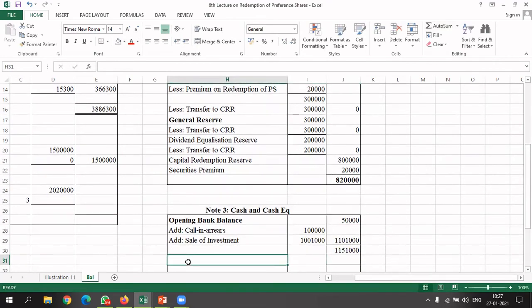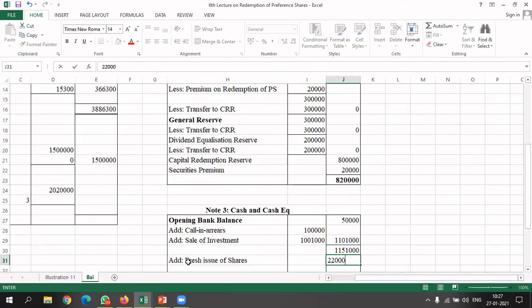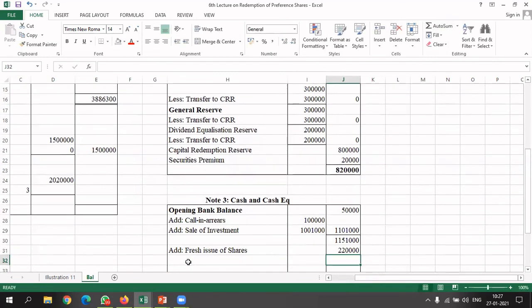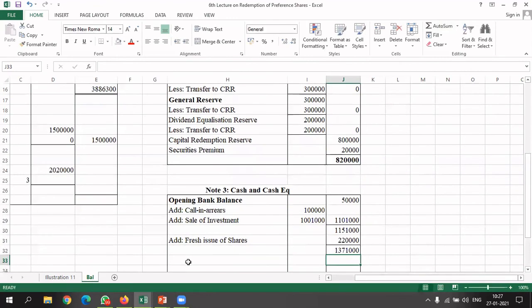Then we have also got one more thing. Add fresh issue of shares. How much we got? 2,20,000. So total amount is how much? 11,51,000 plus 2,20,000, 30,71,000. Then less